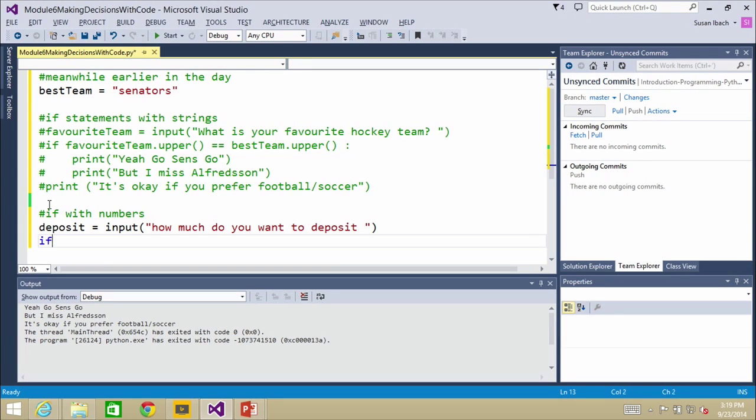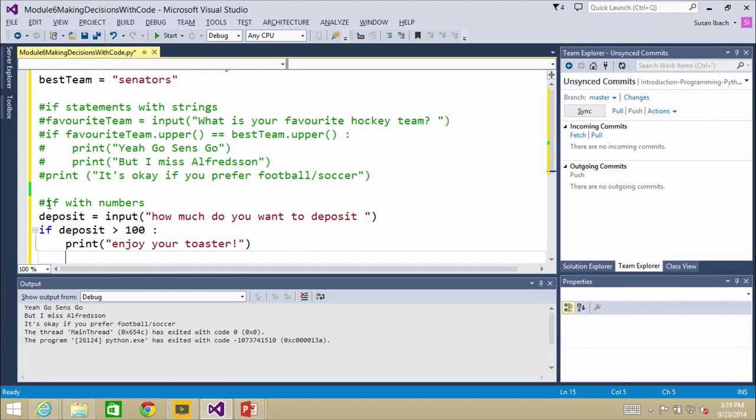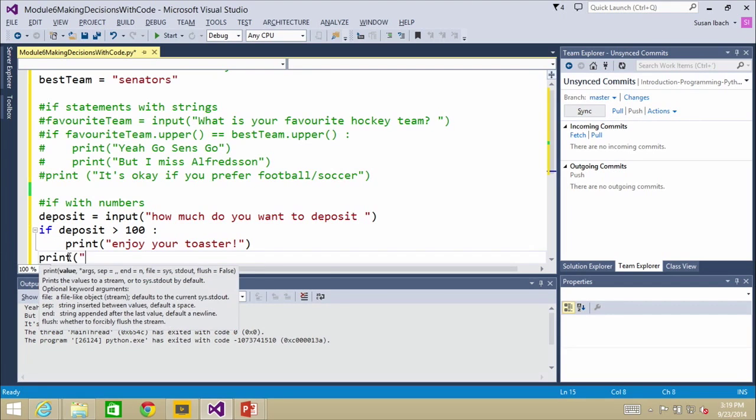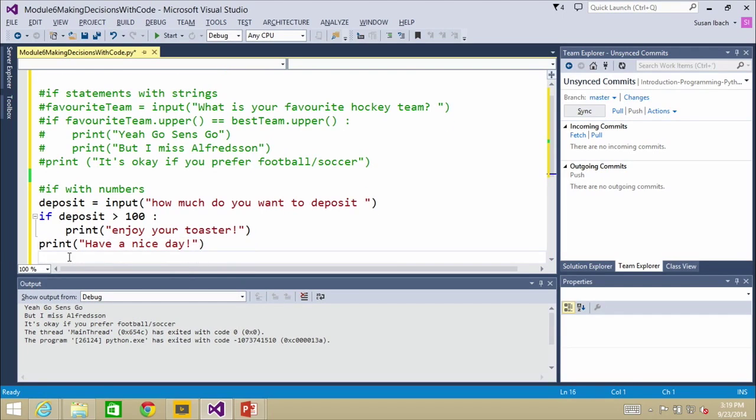And then I'm going to say if deposit is greater than 100, then we are going to print enjoy your toaster. Woohoo! And otherwise, we're always going to print have a nice day, because regardless of how much money they deposit, we're always going to wish them a happy day.